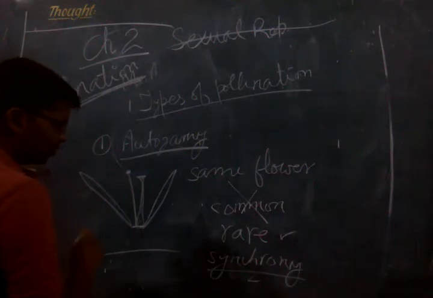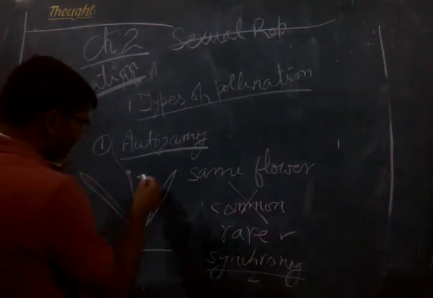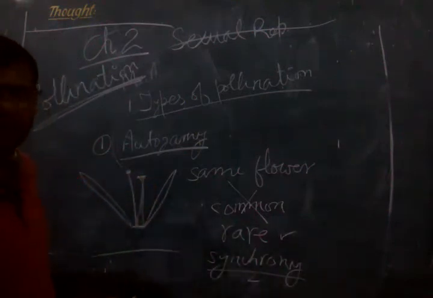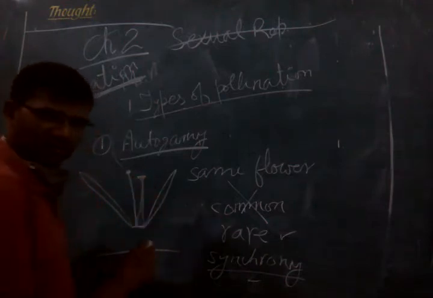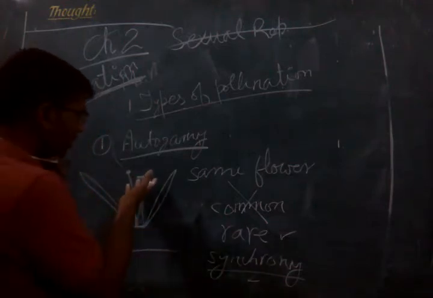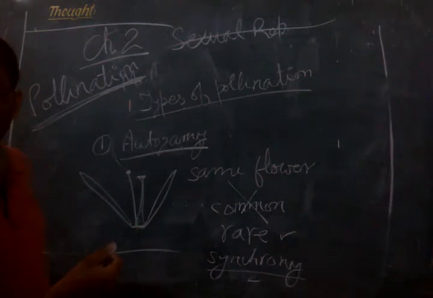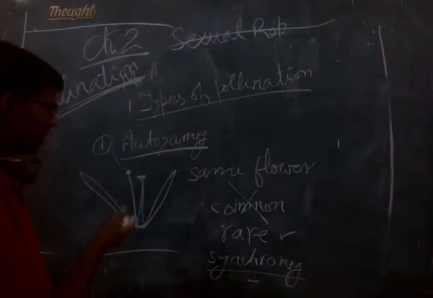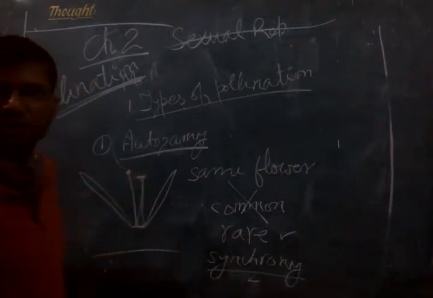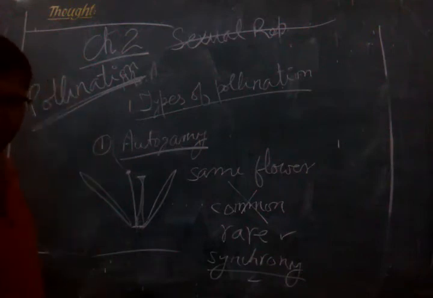If the anther is mature and ready, but the stigma is not receptive yet, not ready to receive the pollen grain, then what will happen? It will not be able to do the fertilization, even though the same flower contains both kinds of gametes.